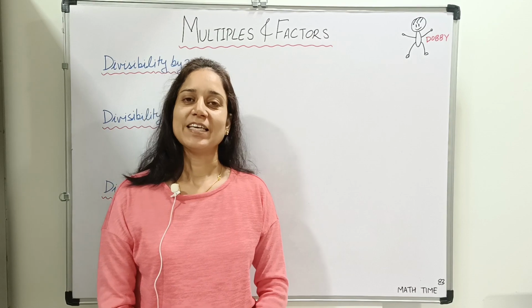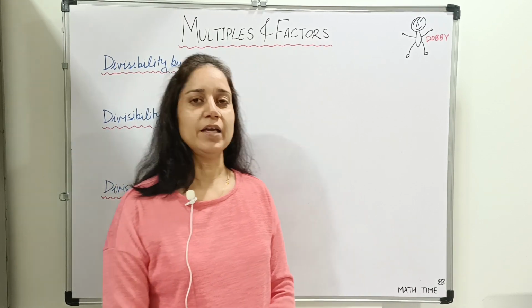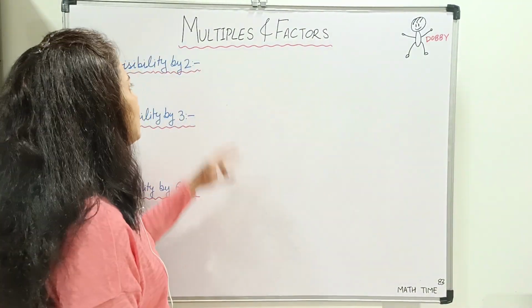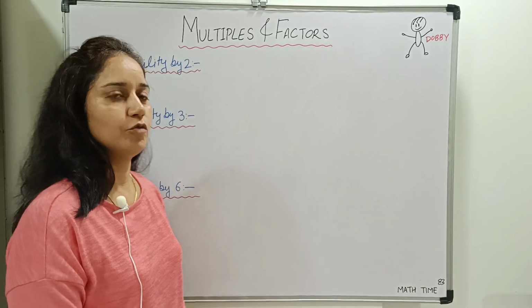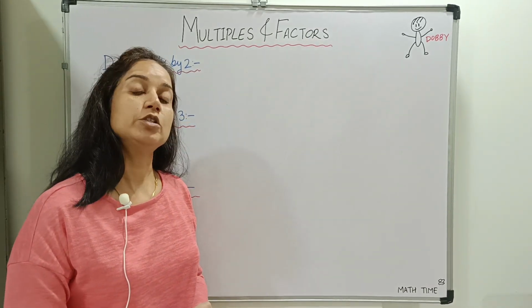It's night time. Yes, in today's class we will be learning the divisibility rules by 2, 3 and 6 followed by 5 and 10. Let us start with the divisibility rule of 2. All the even numbers are divisible by 2. Now which are even numbers?